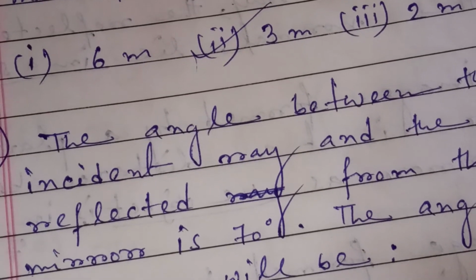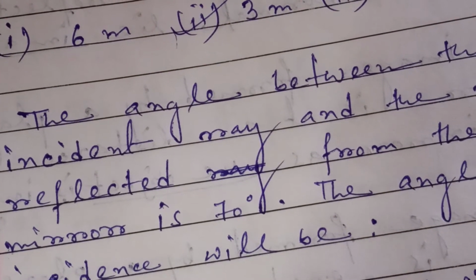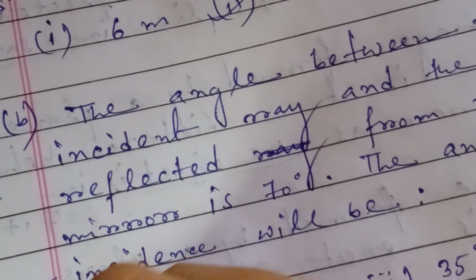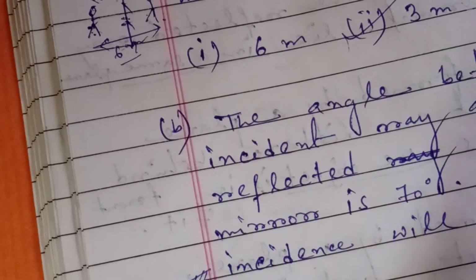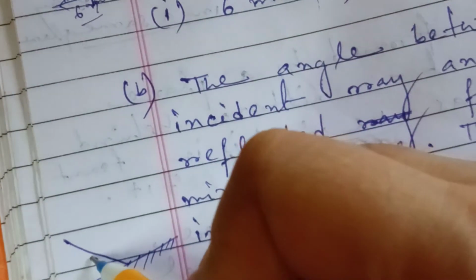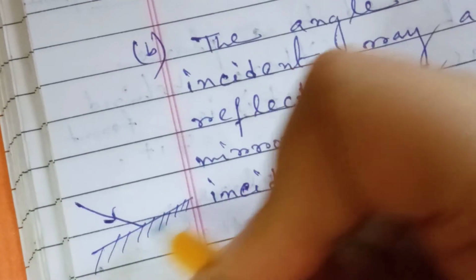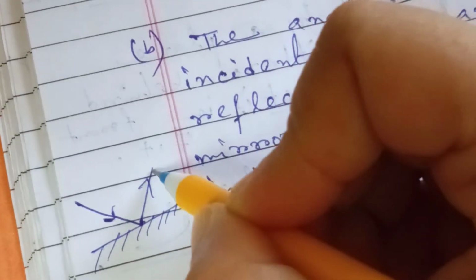The angle between the incident ray and the ray reflected from the plane mirror is 70 degrees. Consider this a reflecting surface. This is the incident ray. After striking the reflecting surface, it will be reflected back to the same medium.